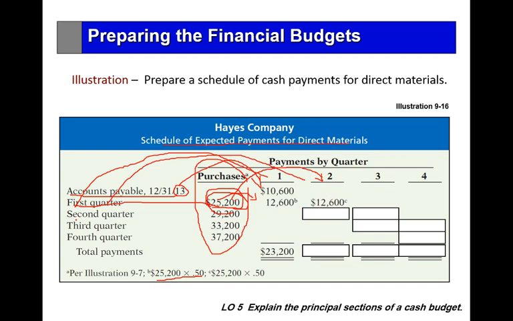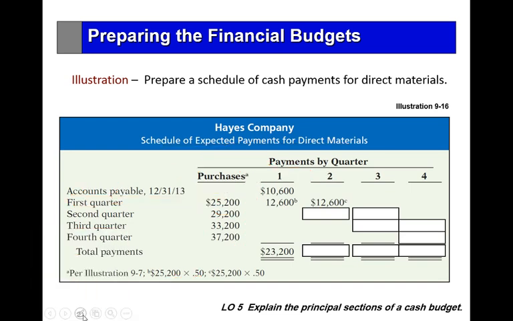Plus the second quarter purchases, which is 29,200. 50% of 29,200 is expected to be paid in the same quarter, second with second, which is 14,600.